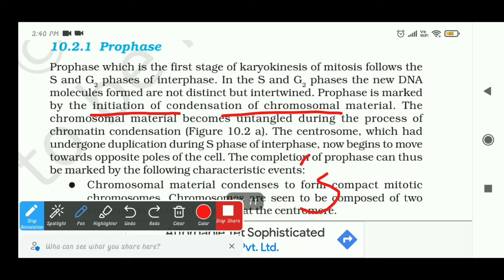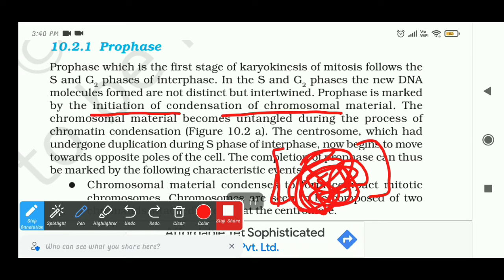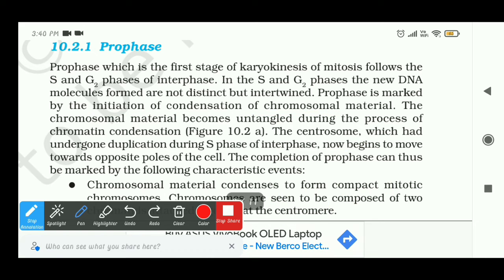First we have to untangle it, like a thread that is tangled. First the chromosomal material will get untangled during the process of chromosomal condensation.